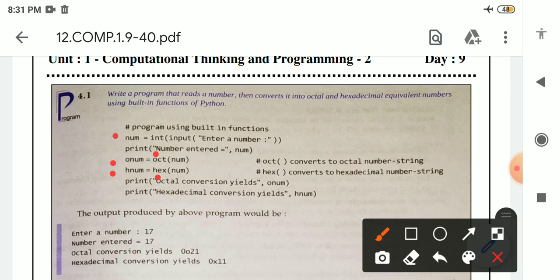And this is a function call. Why? There is the name of the function, and inside parenthesis we are providing the argument. So these two lines are function calls. You can see this is a Python built-in function. That is why there is no def, means no function definition is there in this program. Why? Because when we are using a Python built-in function, we are not defining that function. That function is already defined inside the Python interpreter. So we can directly use that function.